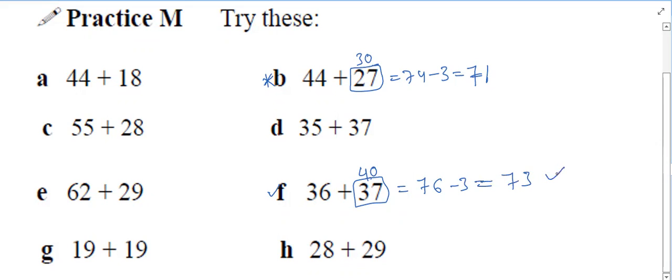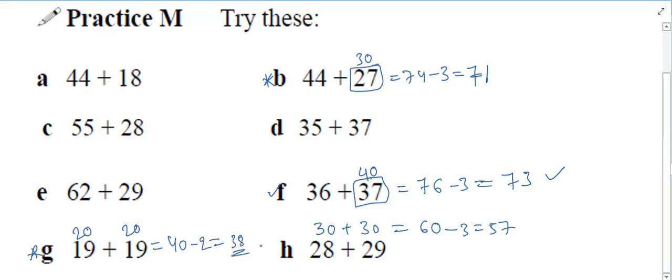73. Correct. Then H. What can we do? Simply like the previous question. Anyone can explain. 30 plus 30 is 60. How much extra is there? 3. So the answer is 57. In the same way, G: 20 plus 20 is 40 minus 2, which is 38. Right.